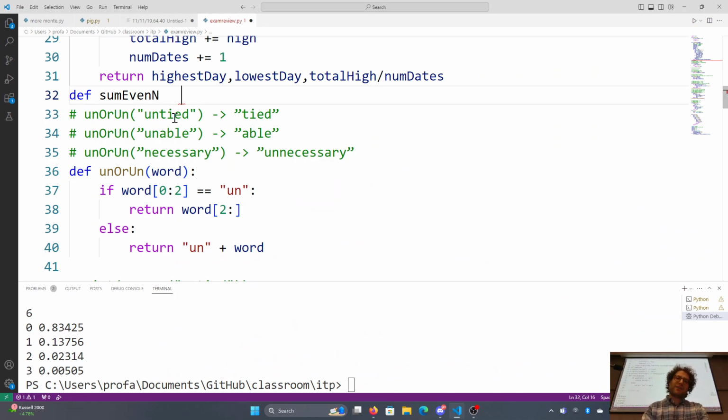So when I say write code, by the way, you can write a function or you can decide not to write a function. I like doing functions for everything, though. Makes everything a lot easier to test. Sum even nums from file.